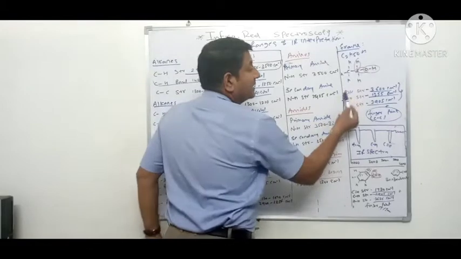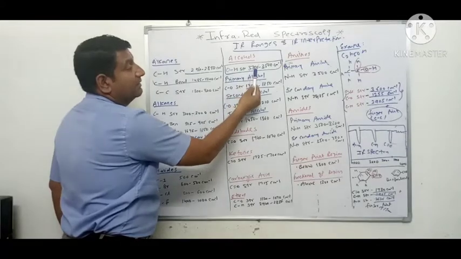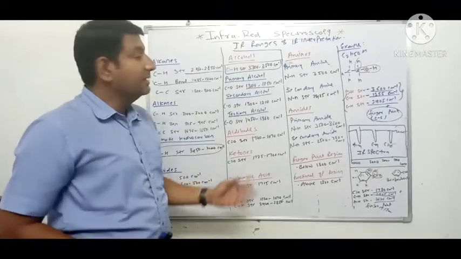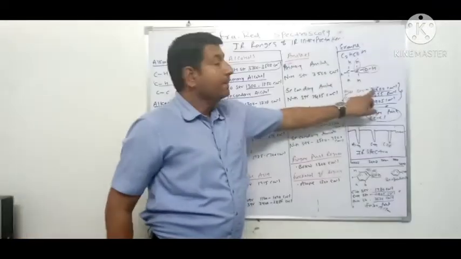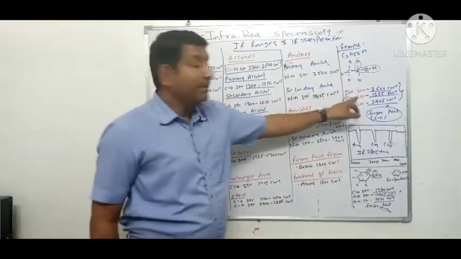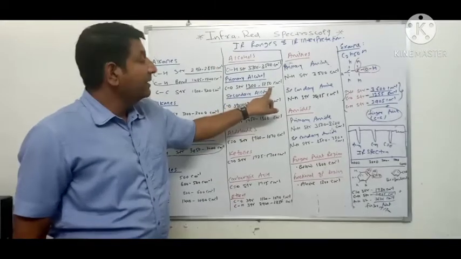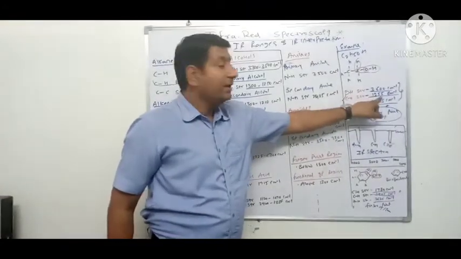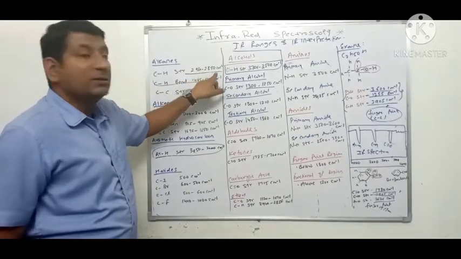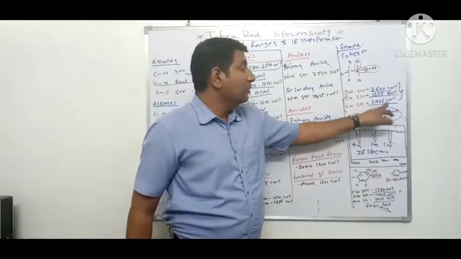For example, OH stretching in alcohol is 3600. How 3600? The value of OH stretching is 3700 to 3500 centimeter inverse. So if we take the median of 3700 to 3500 centimeter inverse, it will come 3600 centimeter inverse. Then CO stretching in primary alcohol, since ethanol is primary alcohol, is between 1300 to 1250 centimeter inverse. So the median is 1255 centimeter inverse. Then CH stretching. The value of CH stretching is 2960 to 2850 centimeter inverse. So if we take the median of CH stretching, it will be 2905 centimeter inverse.